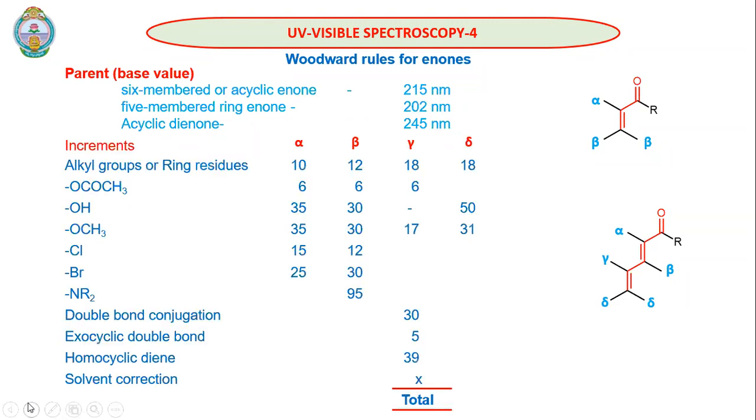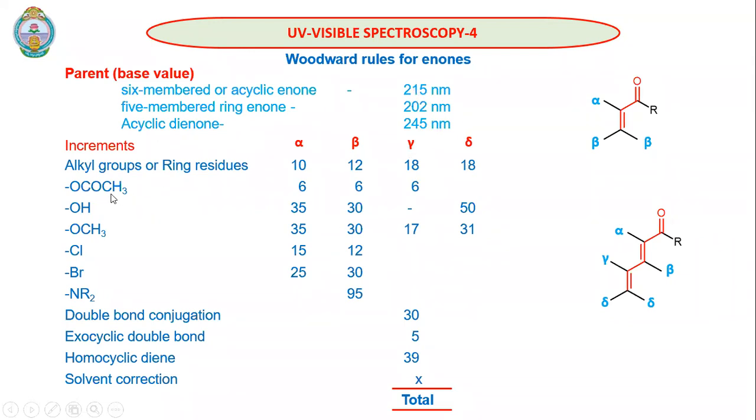Then we will look at the increments. When we have substituents at the alpha carbon or beta carbon or gamma carbon or delta carbon, up to delta, the influence of substituents is determined by the Woodward-Fieser rules. Now, when we have an alkyl group or ring residue at the alpha position, it is 10. At the beta position, we need to add 12 to this parent value. When we have an alkyl group or ring residue at the gamma carbon, we need to add 18 to the parent value. At delta also we add 18 to the parent value.